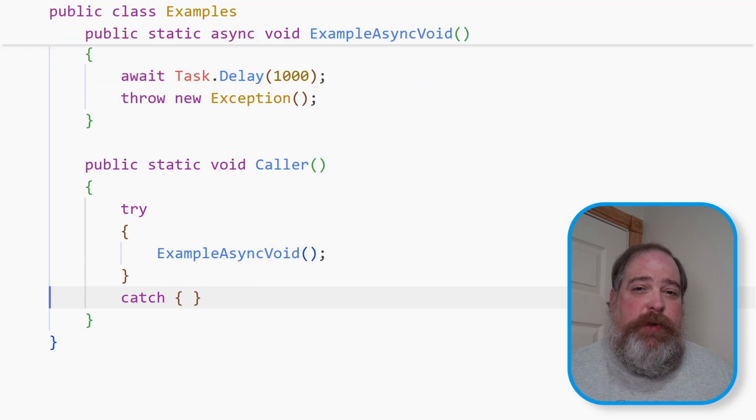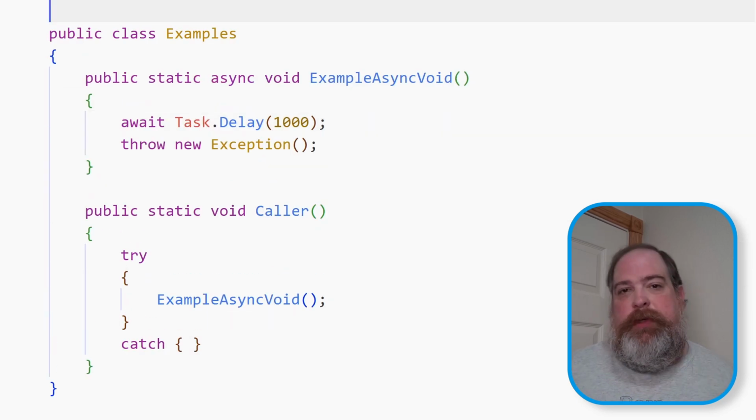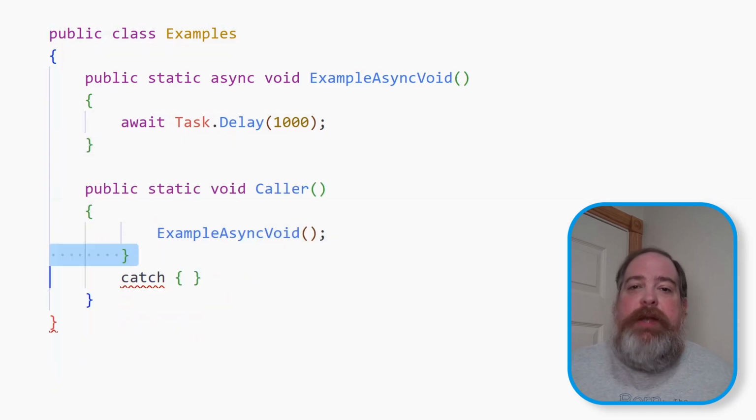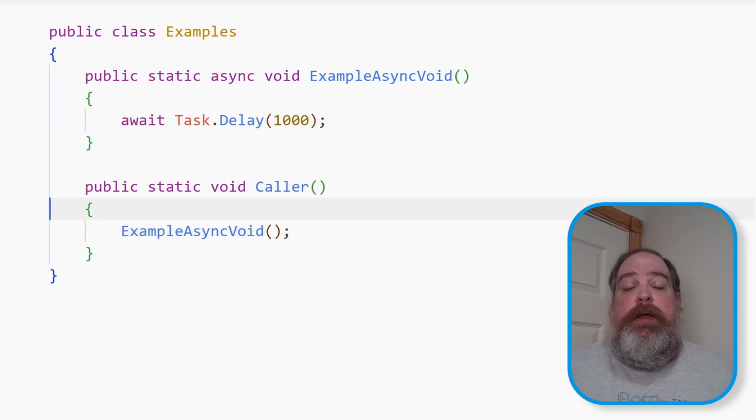Another aspect of async void is that it doesn't actually exist in other languages that have adopted async and await. And I think that tells us something. So C# and Visual Basic were the first languages to adopt async and await, and then many other languages took that idea, including JavaScript and Python and many other very popular languages of today. Many of them have taken async and await, the keywords, and placed them in their own languages in their own way. And what's interesting is that none of these languages have an equivalent of async void, because it's a very unnatural return type. Really, it was designed only for asynchronous event handlers.